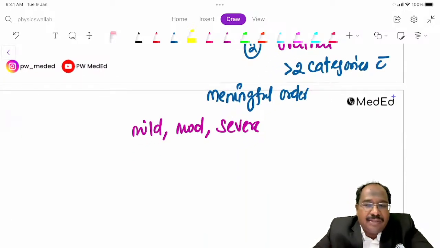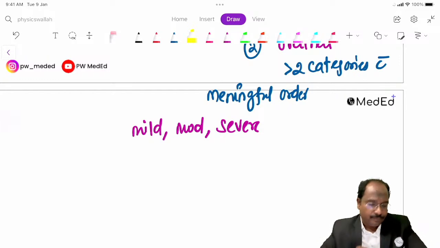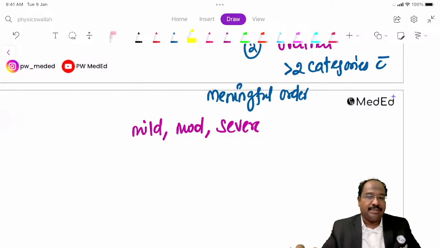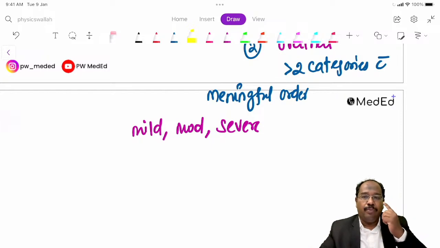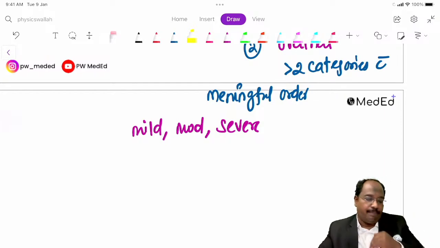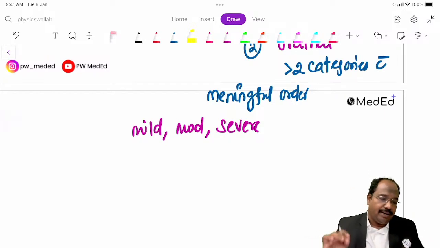One more question I will ask, recently asked in AIIMS exam. Glasgow Coma Scale. What type of data is it? Glasgow Coma Scale is also ordinal data. Eye movement, motor response, verbal response: 3 parameters you are going to check, and there is a scoring pattern. That is also ordinal data.